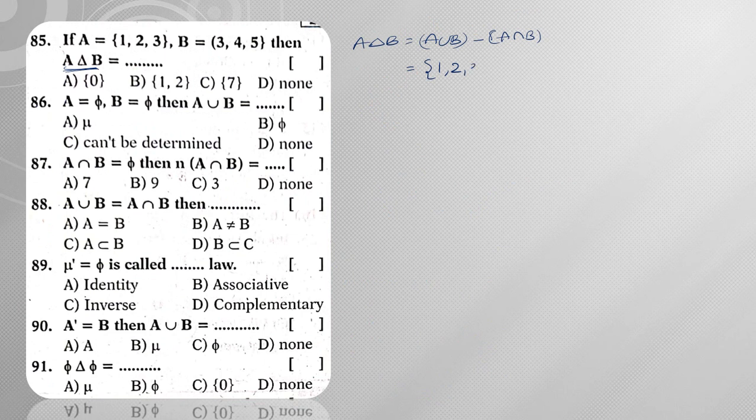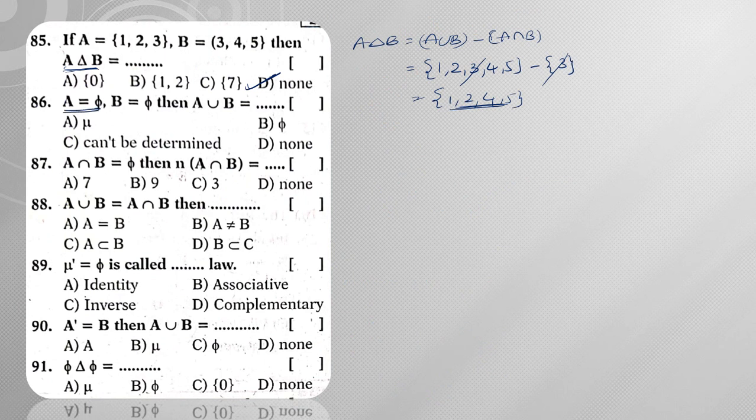A union B is 1, 2, 3, 4, 5 minus A intersection B, which is set of 3. Now when we do subtraction, we will be left over with 1, 2, 4, 5 as a set. Hence the answer is set of 1, 2, 4, 5. But in the options, 1, 2, 4, 5 is not given, hence the answer is none.